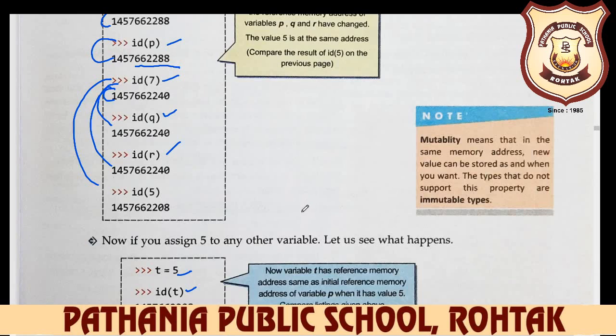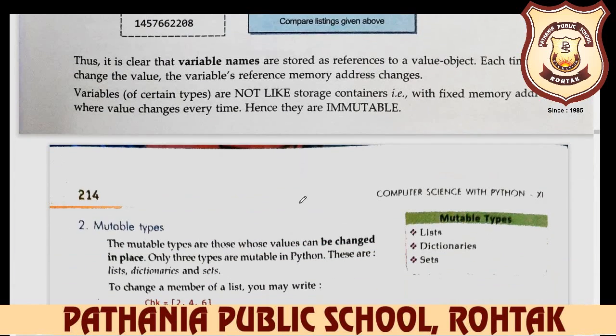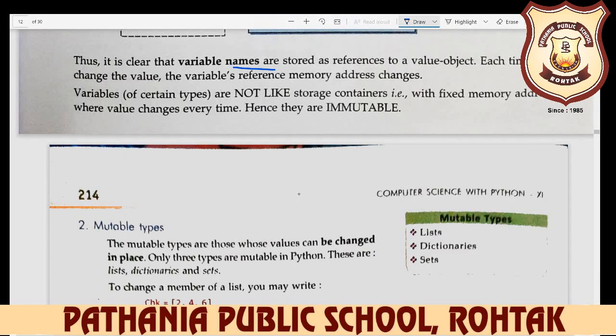Compare the listing given below. So it is clear that variable names are stored as references. Variable names don't store values directly, they only store a reference to a value object. Each time you change the value, the variable's reference memory address changes.